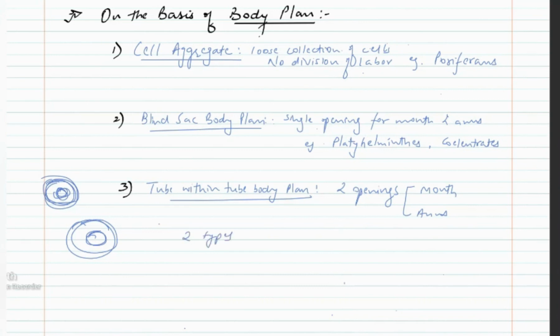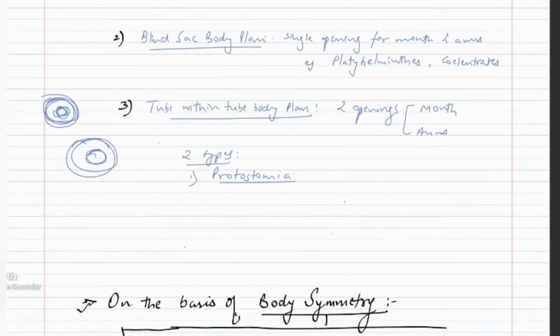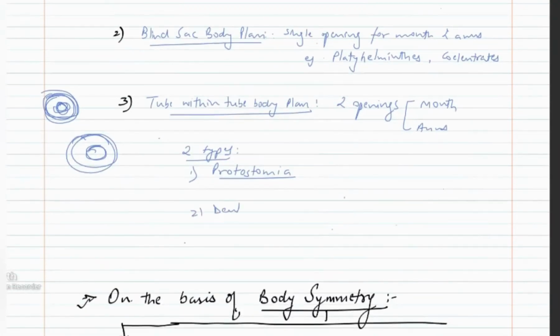Again, tube within tube body plan is of two types. First is known as protostomia and second is known as deuterostomia. Proto means first, deutero means second. So when the mouth develops first, the body plan is known as protostomia and the organism is a protostome. And when the anus develops first, it is known as deuterostomia, and the organism is known as deuterostome.